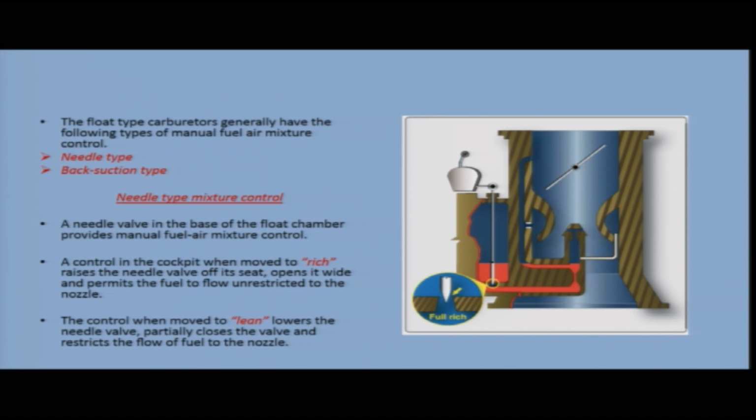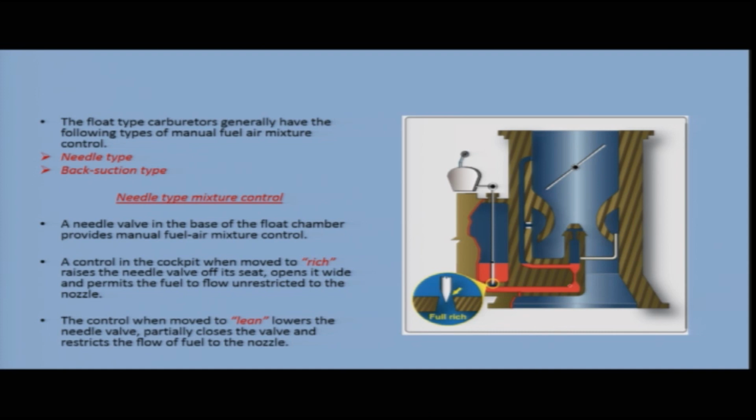Here in the diagram, this is a needle type mixture control. A needle valve in the base of the float chamber provides manual fuel air mixture control. A control in the cockpit, when moved to rich, will raise the needle valve off its seat. The needle valve goes up, opening a wide passage, and permits fuel to flow unrestricted to the nozzle.